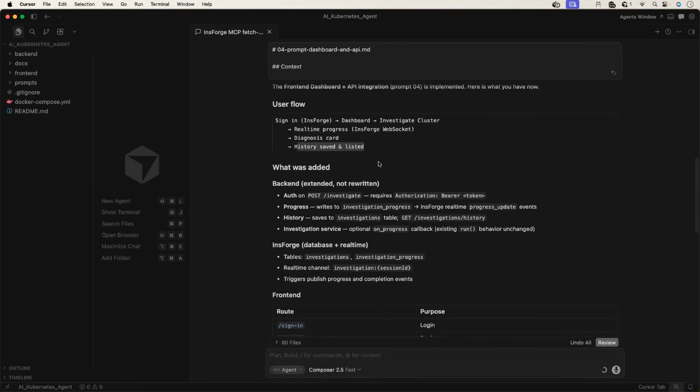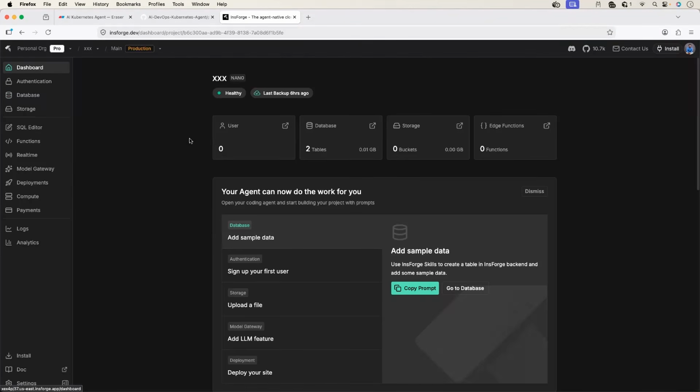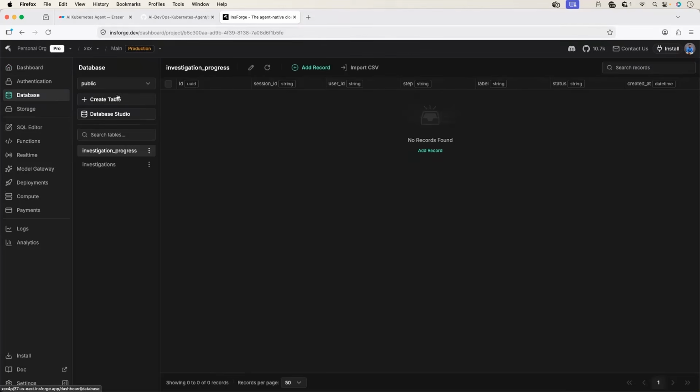But for this, you should see the database and tables created. Let's see on the dashboard. Cool. So we have two tables created. If we go to database, one is the investigation process table and one is the investigations table. In this table, we haven't run any investigation till now, but once we run investigations, this will have the investigation history and this will show us the progress of the investigation. This information is fetched from here and shown to the user on the front end.